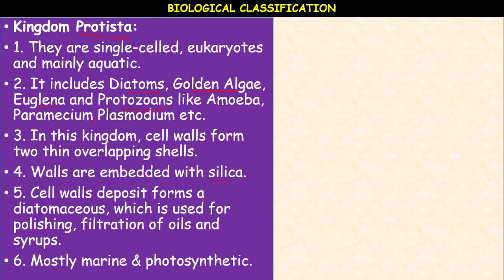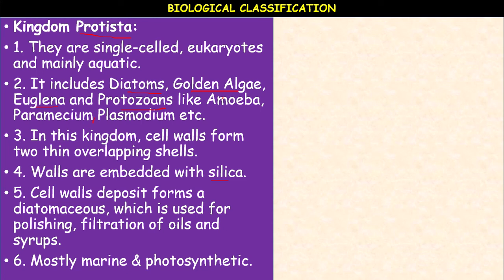The kingdom Protista includes chrysophytes, dinoflagellates, euglenoids, slime molds and also protozoans. Chrysophytes include diatoms and golden algae.